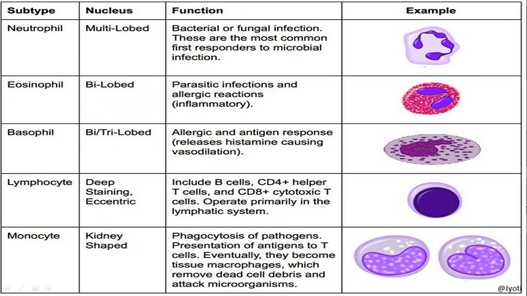Okay, and these lymphocytes are of different types. The major types of lymphocytes are B cells and T cells. Again, these B cells and T cells are divided into various types, such as T helper, CD4 plus helper, and cytotoxic T cells.